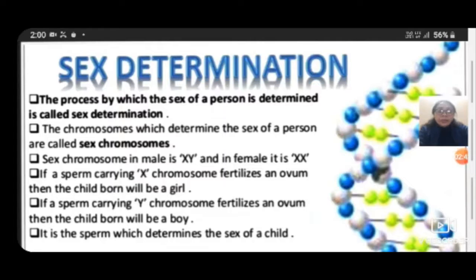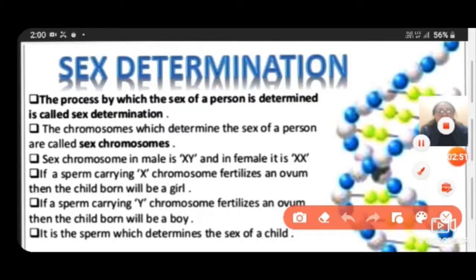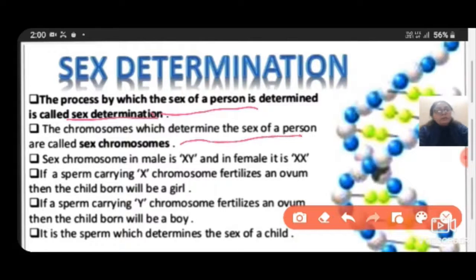Now, sex determination. The process by which the sex of a person is determined is called sex determination. The chromosomes which determine the sex of a person are called the sex chromosomes, and the sex chromosomes are XY in the male and XX in the female.